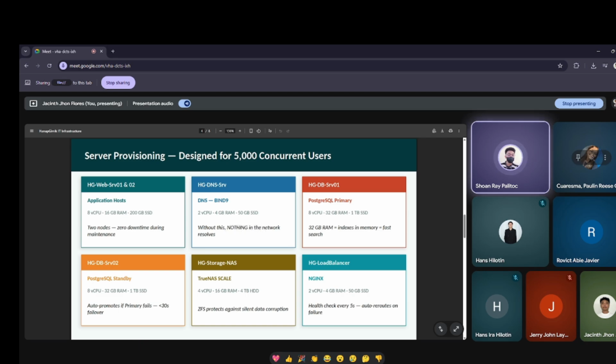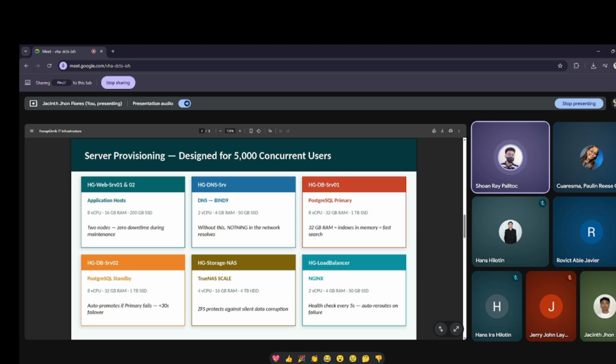So next is the server provisioning. We have 6 servers. First is the application host, where 2 nodes run our system so users never see downtime. During maintenance, one server updates while the other keeps Hanap Gimmick live for students.